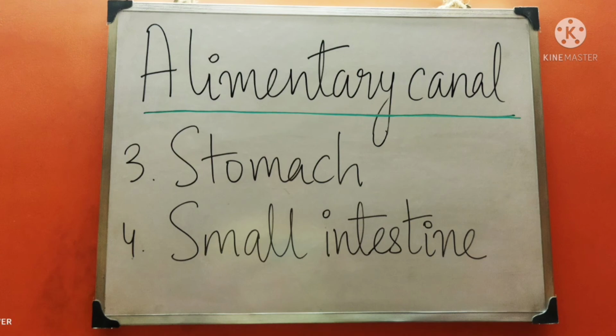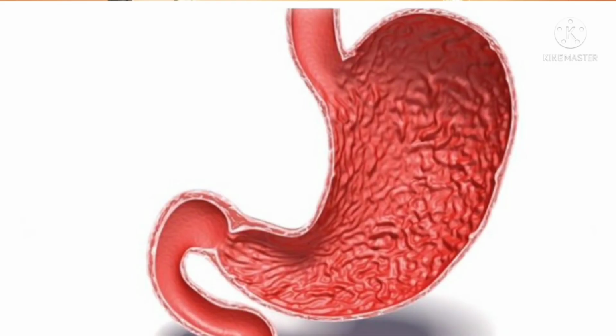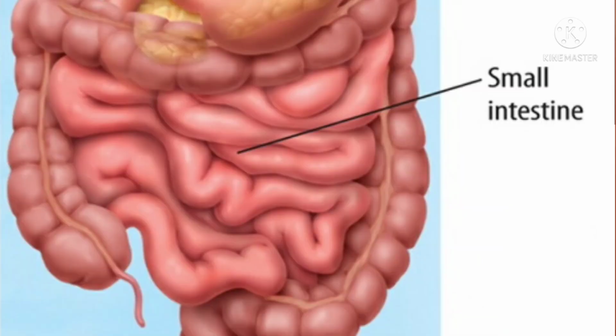Next comes the stomach, where digestion of protein occurs. Then small intestine, which is the site of absorption and assimilation, as well as complete digestion of food occurs in small intestine.